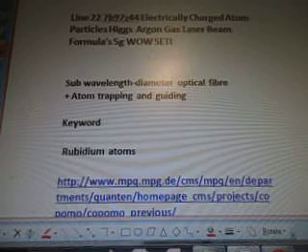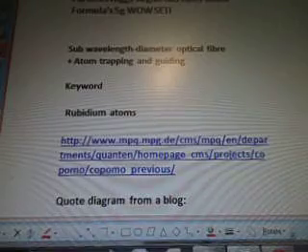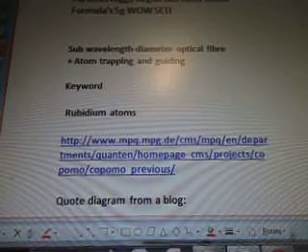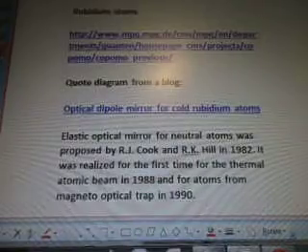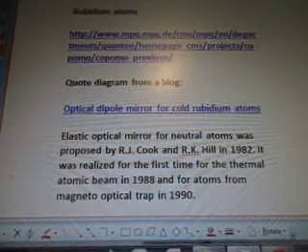Sub-wavelength-diameter optical fiber plus atom trapping and guiding. The keywords: rubidium atoms, from the blog www.mpq.mpg.de. Quote and diagram from a blog. Optical dipole mirror for cold rubidium atoms.